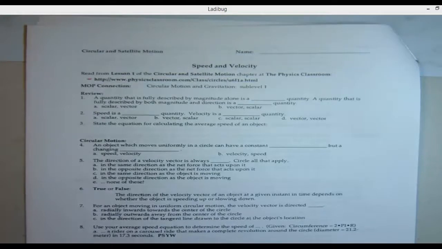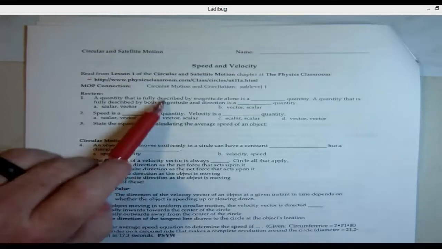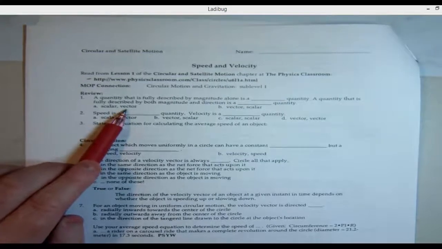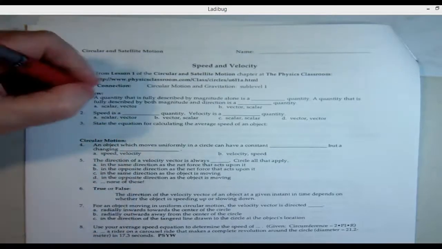A vector is like a number scale with a direction also. So a quantity that is fully described by magnitude alone means only magnitude. I'm 5'7". Magnitude, that's it. That is scalar. A quantity that is described by magnitude and direction would be a vector. So number one's A. Good.